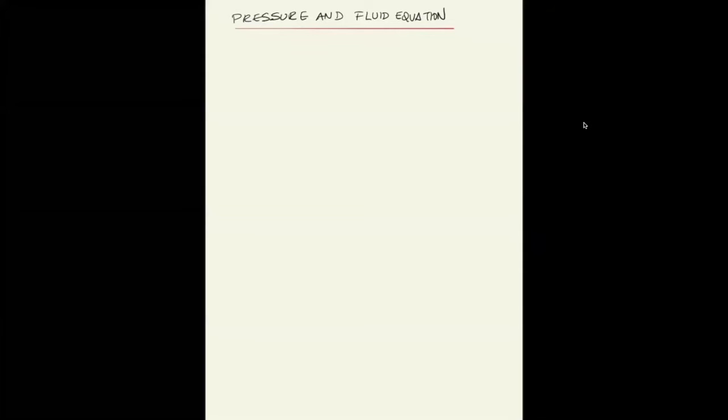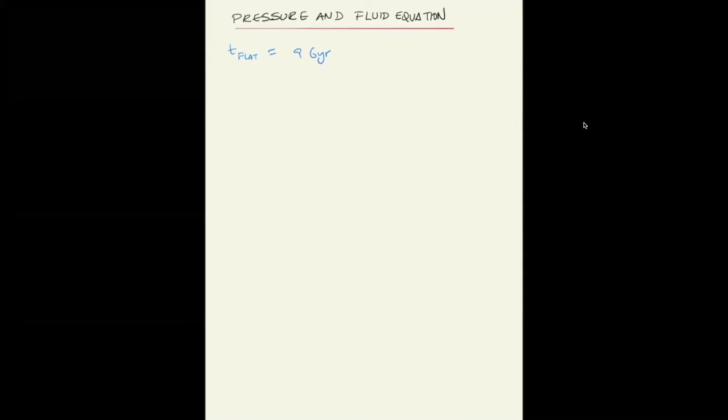So let's consider again the age that we found for the flat universe. We found that it was about 9 billion years. Well, evidence is indeed that the universe is flat. I don't tell you yet, but that's the evidence that we get from WMAP and from Planck. But there is something wrong with that, because you probably also heard that our best estimate for the age of the universe is of the order of 14 billion years.